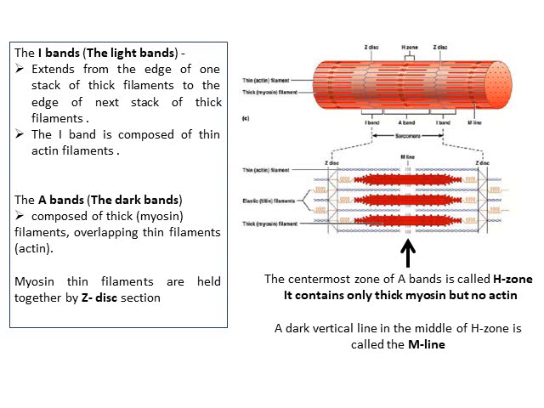The dark bands are called A bands and are composed of regions containing both thick and thin filaments. They are dark in color and are called A bands.